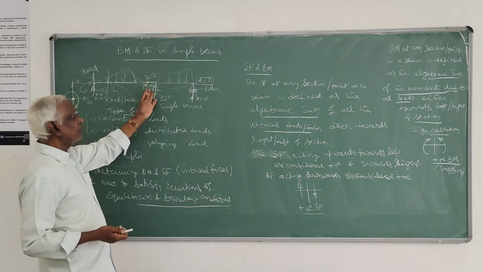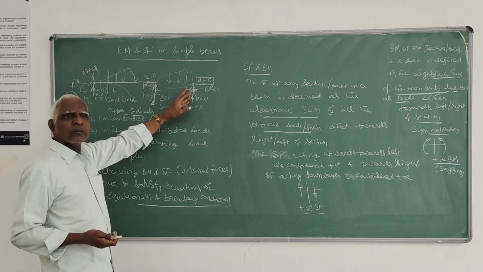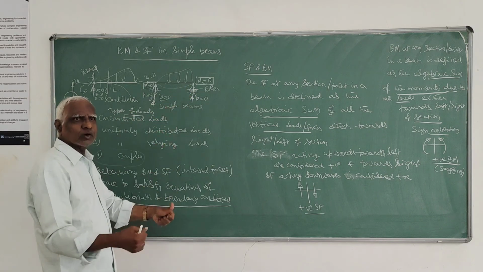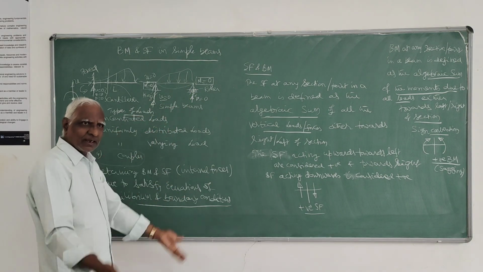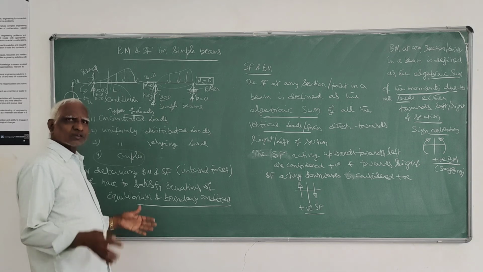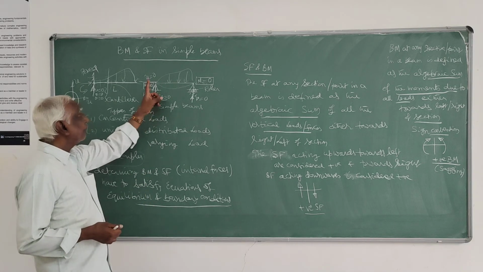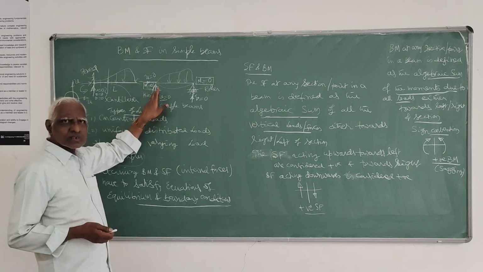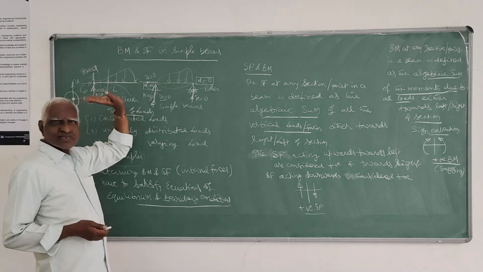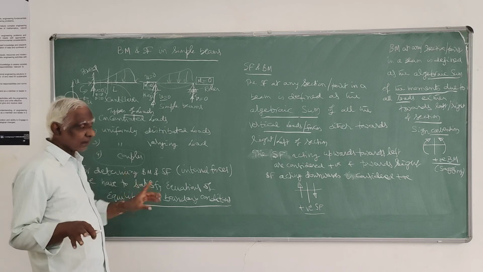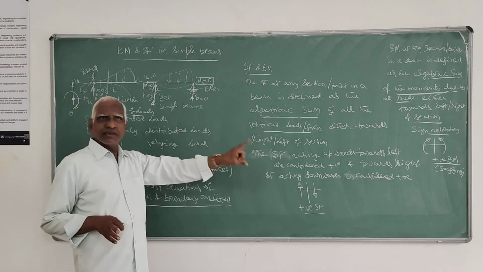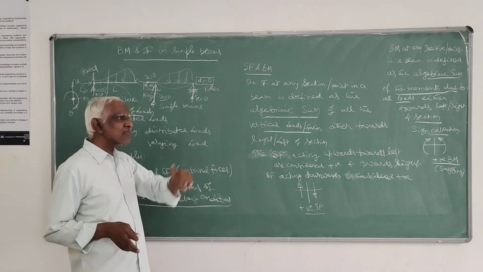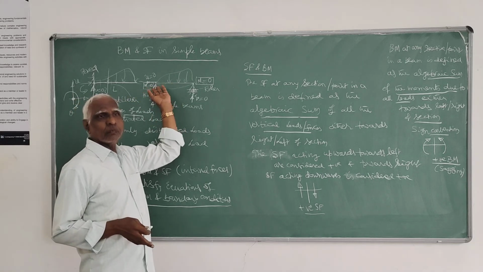Maximum shear force always occurs at boundaries where support is there, because all loads have to be transferred to the support. So naturally one can expect maximum force near the support. That point you can remember. If they ask to find maximum shear force, you can just take the supports.